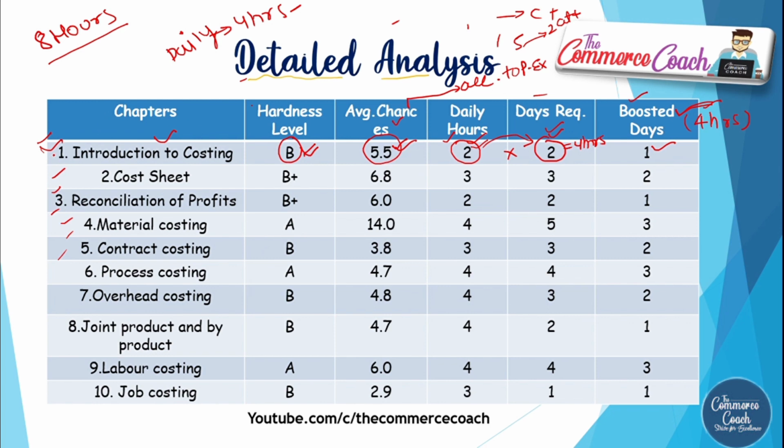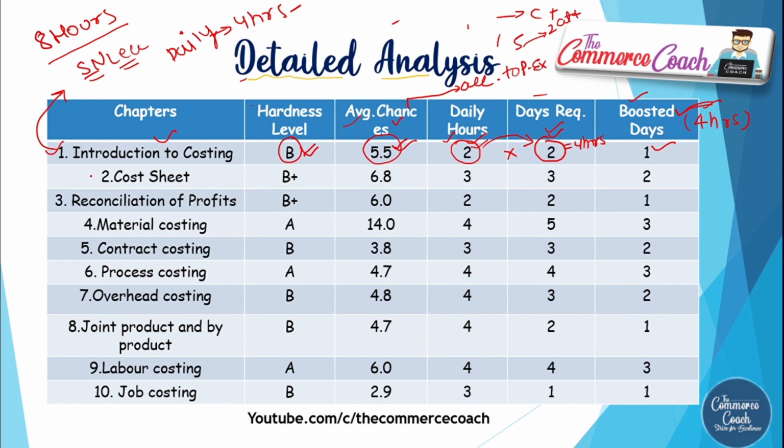Now see, chapter number 1 completed. It is a B category chapter, has good relevance over the examination, an exam-oriented chapter. Yes, you must know every theory because it can be asked in short notes. As you know, introduction to costing leads to questions regarding short notes, and short notes also have good coverage of marks in the examination. So please prepare this with my lectures, or you can prepare from the study material as well.